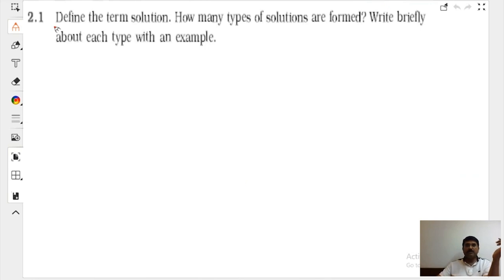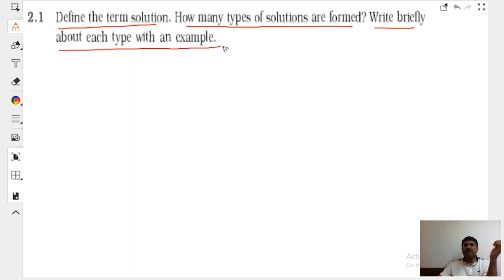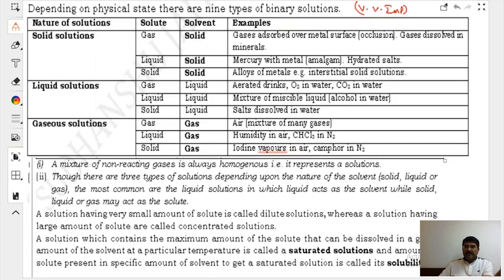I'm going to put a question also. Define the term solution. How many types of solutions are formed? Write briefly about each type with an example. That is the question we are going to answer. What is a solution? It is a homogeneous mixture of two components.